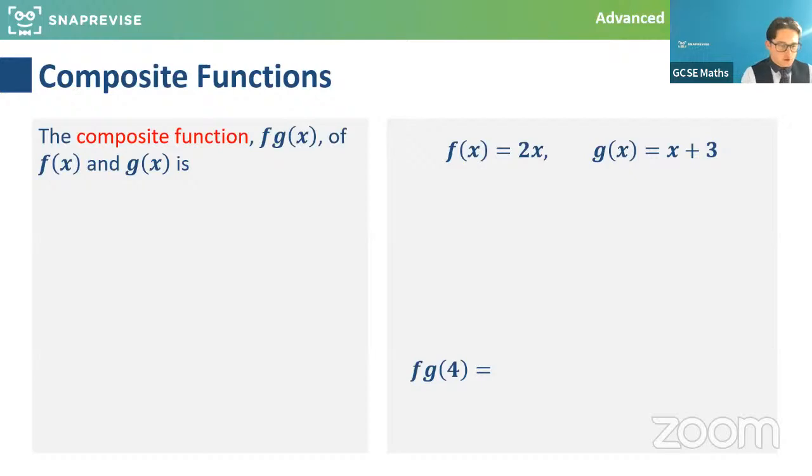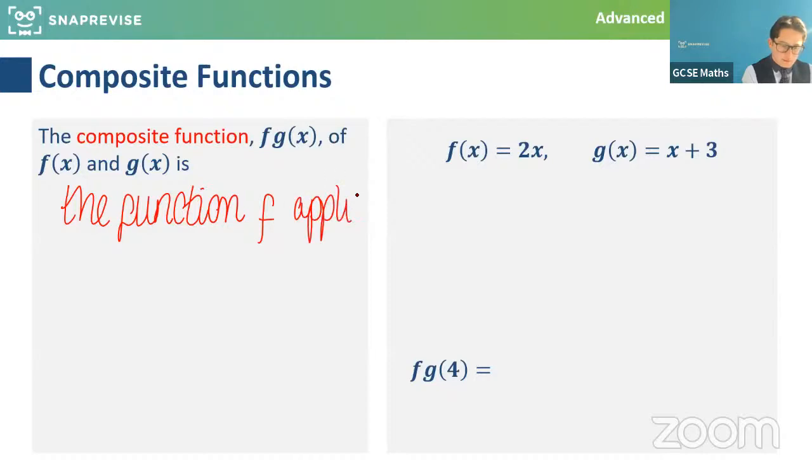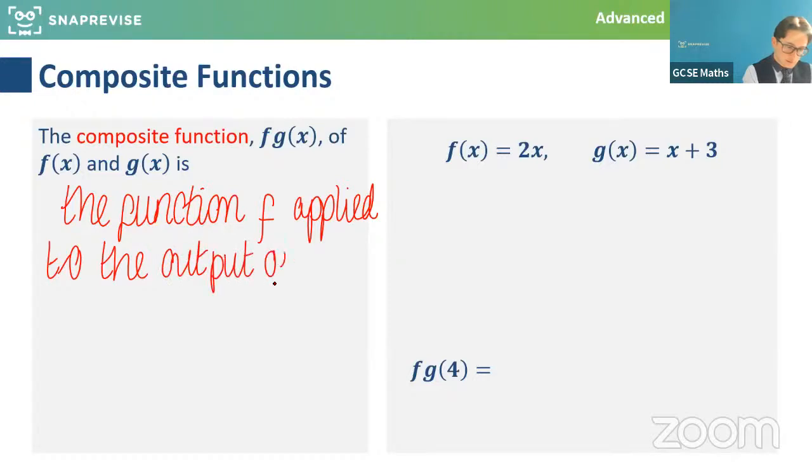The composite function f of g of x, of two separate functions, f of x and g of x, is basically the function f applied to the output of the function g of x.